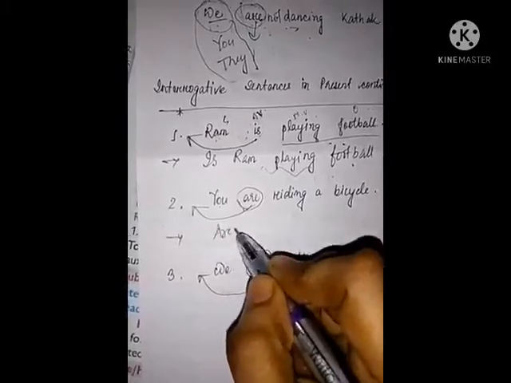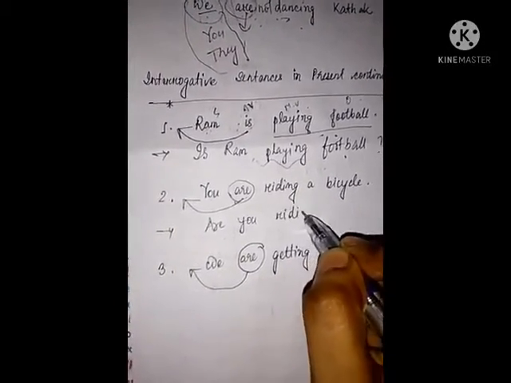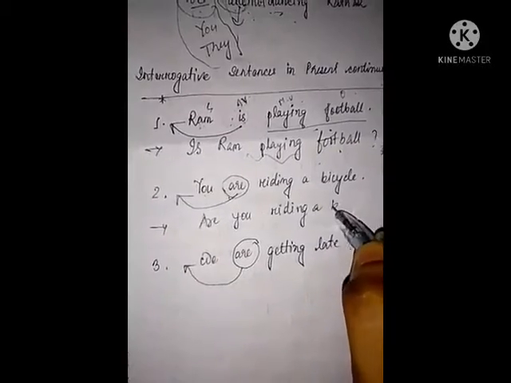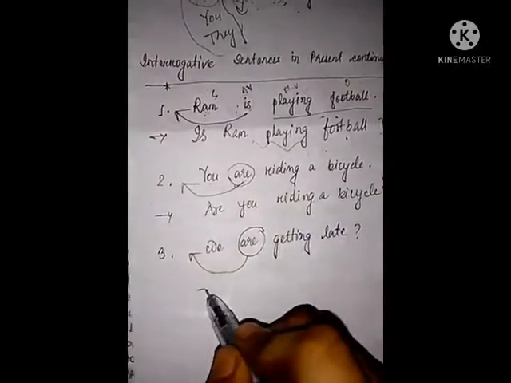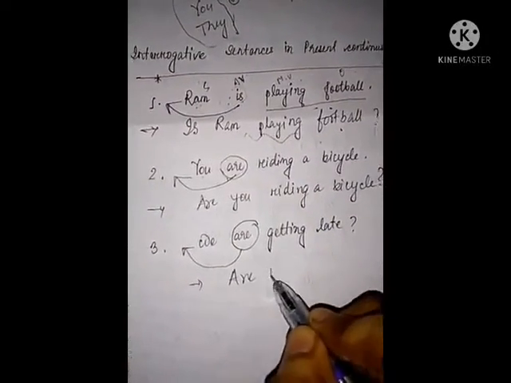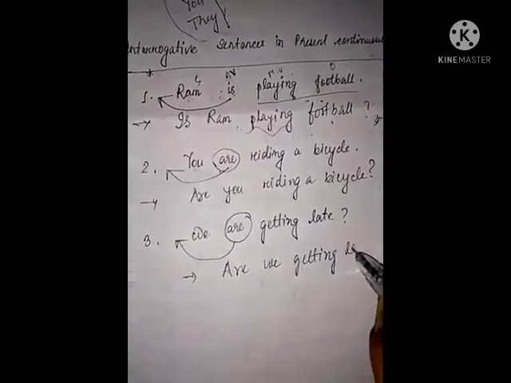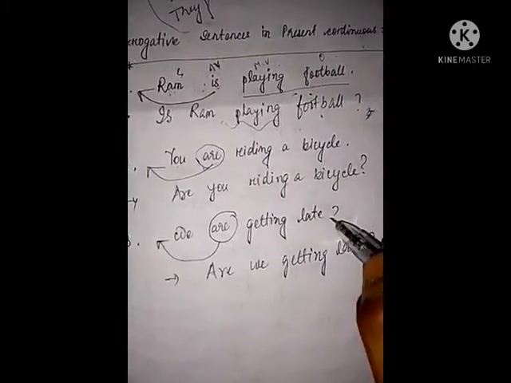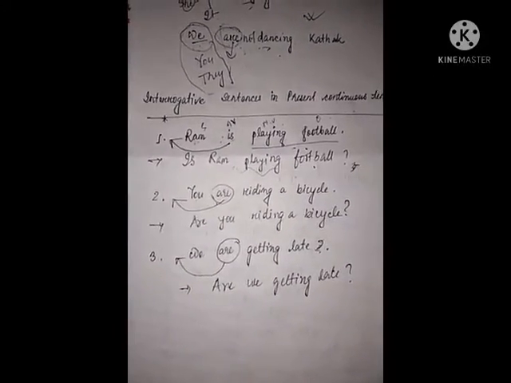See, are you riding a bicycle? And here, are we getting late? Okay, students. So like this we can make interrogative sentences.